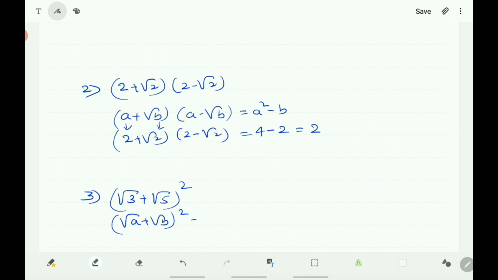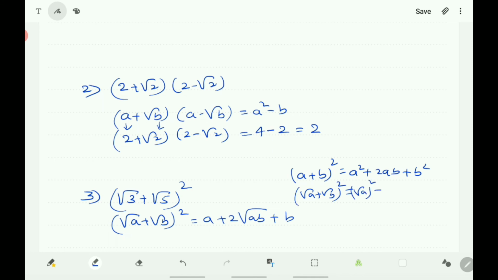You know that (a + b) the whole square is a² + 2ab + b². Here (√a + √b) the whole square is nothing but (√a) the whole square plus 2 into √a into √b plus (√b) the whole square. (√a) the whole square is a, so directly you write that (√a + √b) the whole square is a + 2√ab + b.